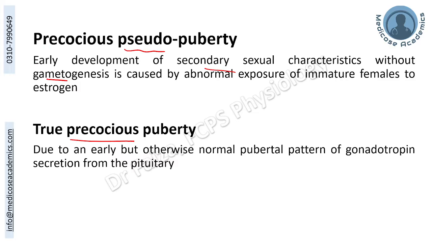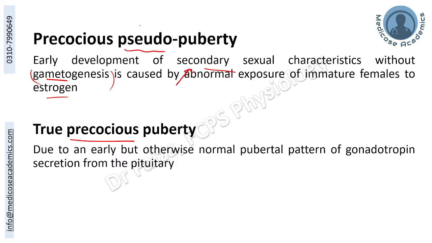And this might be caused by abnormal exposure of females to estrogen, for example, taken externally for some reason, or maybe produced internally for some unknown reason or known reason, that will not mature the gametogenesis but will just early onset the secondary sexual characters, thus giving a false appearance of early onset of puberty,